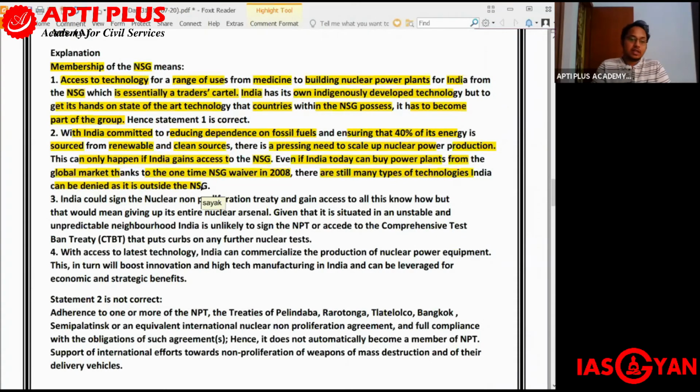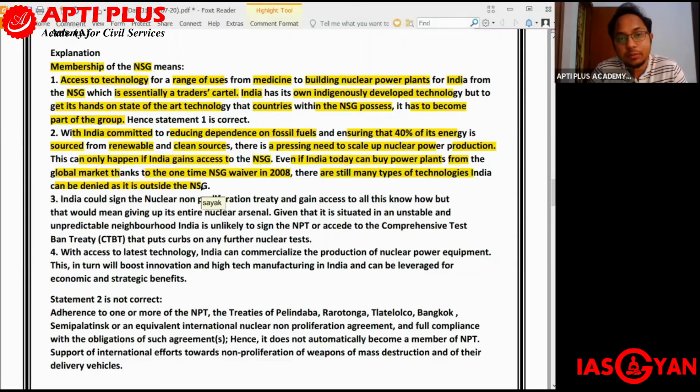Try to understand: India has time and again reiterated in international forums its commitment to reducing dependence on fossil fuels like coal and petroleum and ensuring that 40% of its energy is sourced from renewable and clean sources. Hence there is a very urgent need for India to shift to nuclear power, which is a clean type of energy, and hence a pressing need to scale up nuclear power production, and this can only happen if India gains access to the NSG.